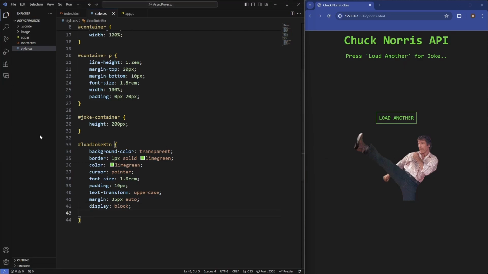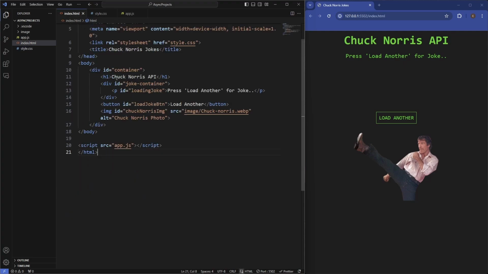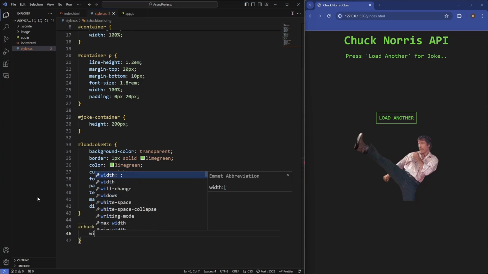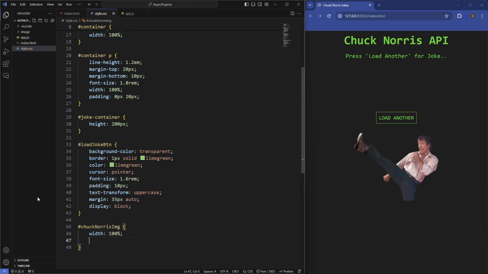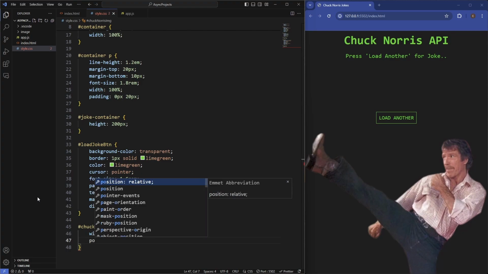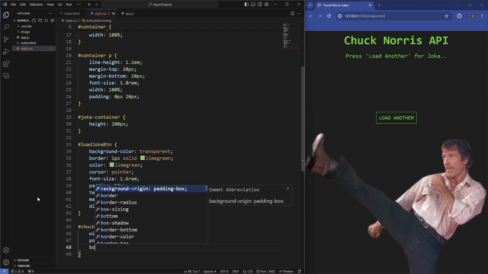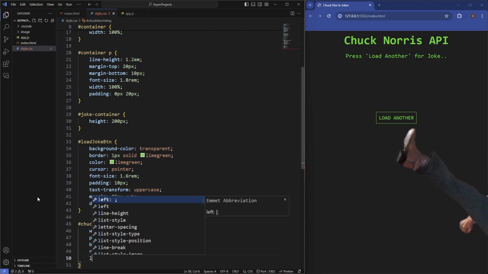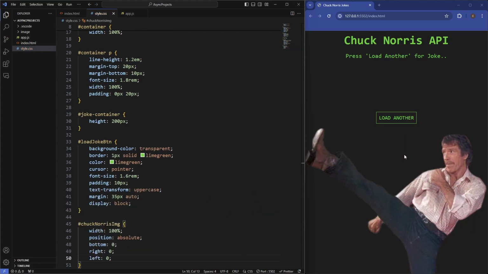Let's focus on the Chuck Norris image. So this has an ID of Chuck Norris image. So this is going to have a width of 100%. We'll set the position of this to be absolute. We'll say bottom 0, right 0, and then left 0. So that's looking just like the example we've seen. All we need to do now is just be able to load the jokes once we click on this button here. So we'll do that with the Fetch API and async await.